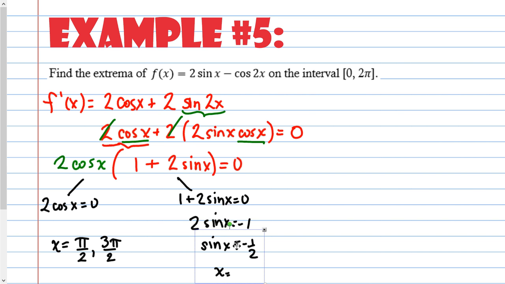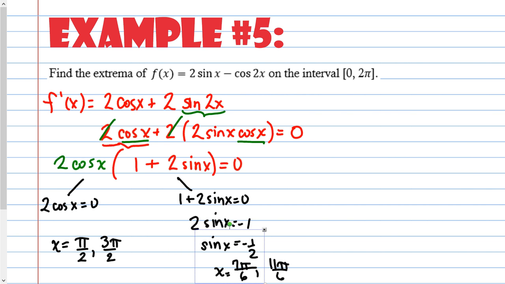Now, for it to be negative, it means that it has to be in the third or fourth quadrant. And in the third quadrant, pi over 6 is actually 7 pi over 6. And in the fourth quadrant is 11 pi over 6. Now, see, your calculator won't tell you this, as far as I know, unless there's a brand new handy dandy calculator out there that tells you all of the values.